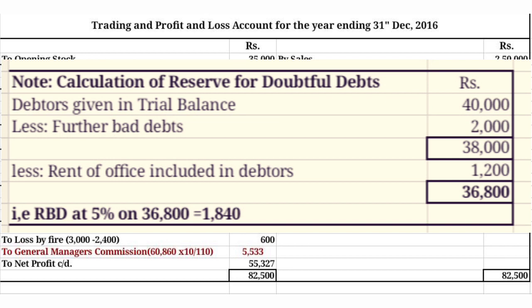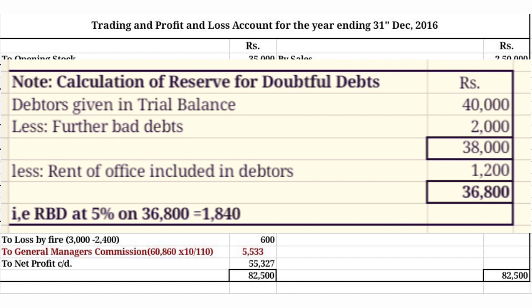From that, we need to deduct further bad debt 2,000. After that, 38,000. The rent of office included in the debtors. There's an adjustment. Rupees 1,200 paid as rent of the office were debited to the landlord account and were included in the list of the debtors. It must be debited to the rent account. Instead of that, it is debited to the landlord account where it is included in the debtor list.